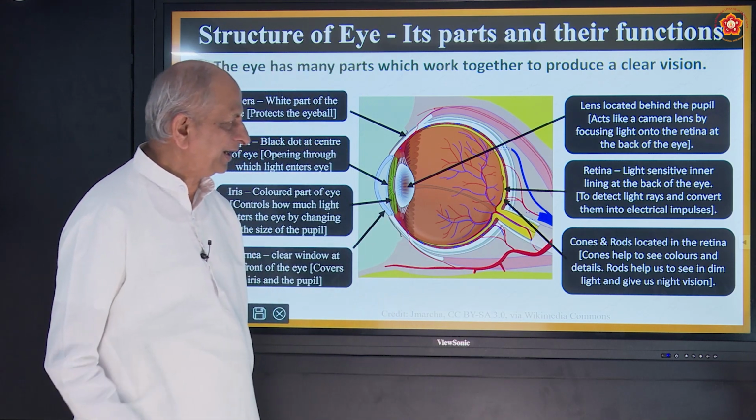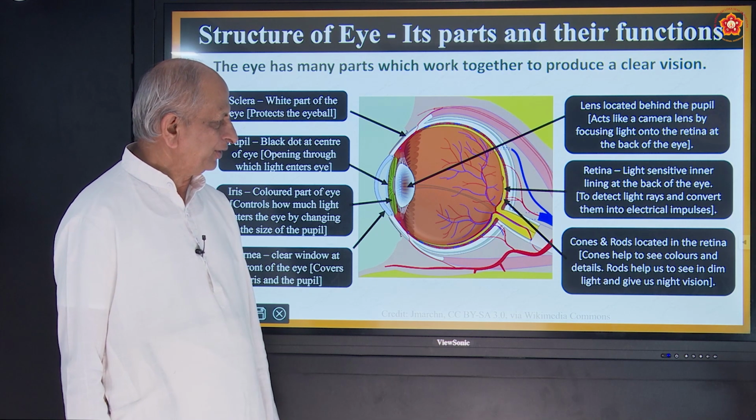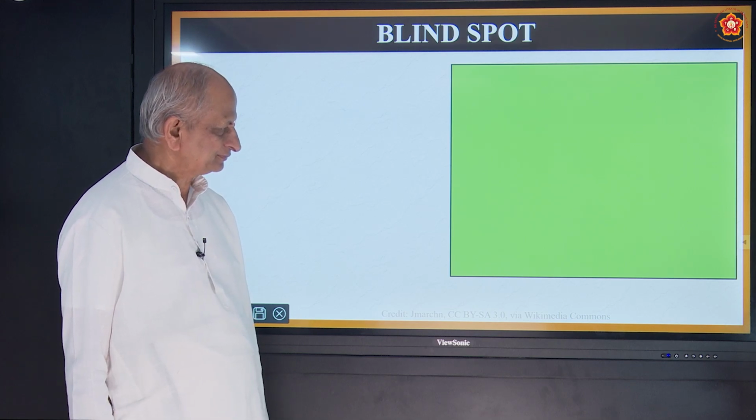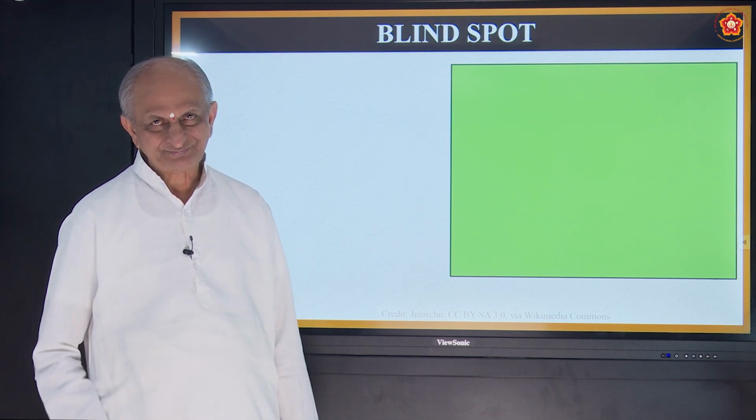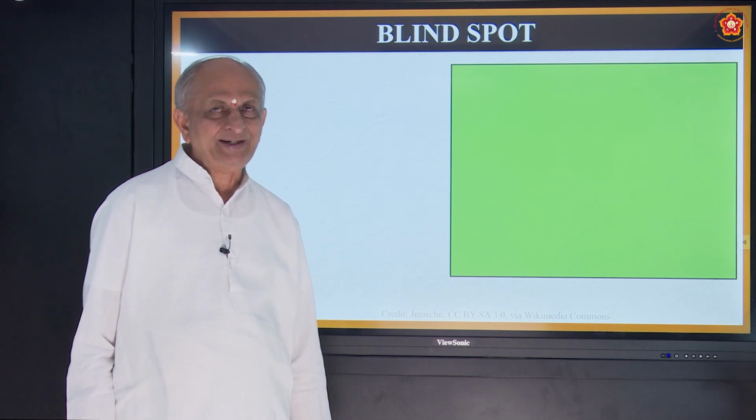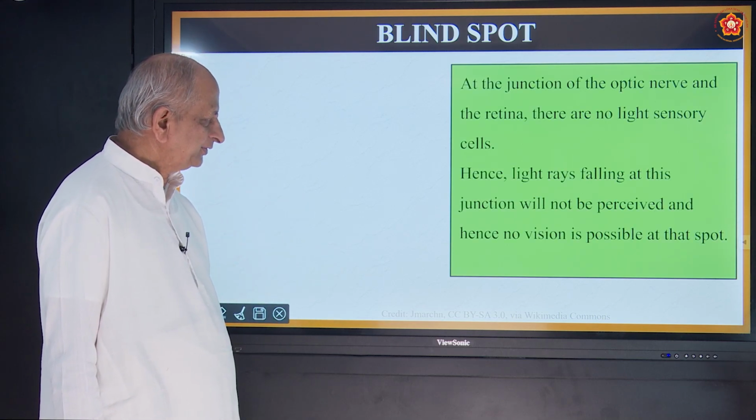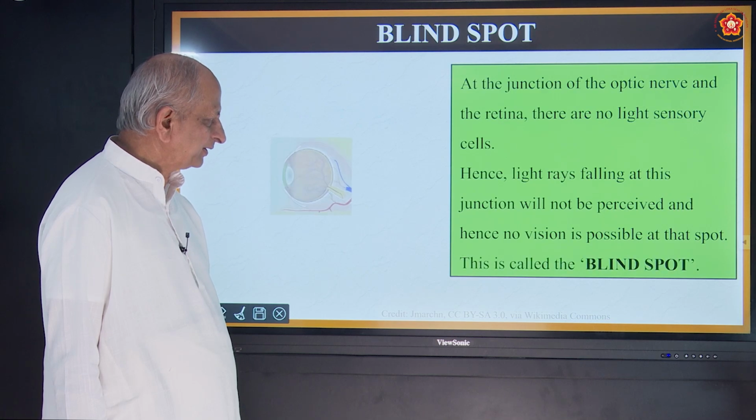These are the different parts of the eye, and one more important part is there, that is called the blind spot. It is a spot. Why is it called the blind spot? Because no image is formed at that spot.